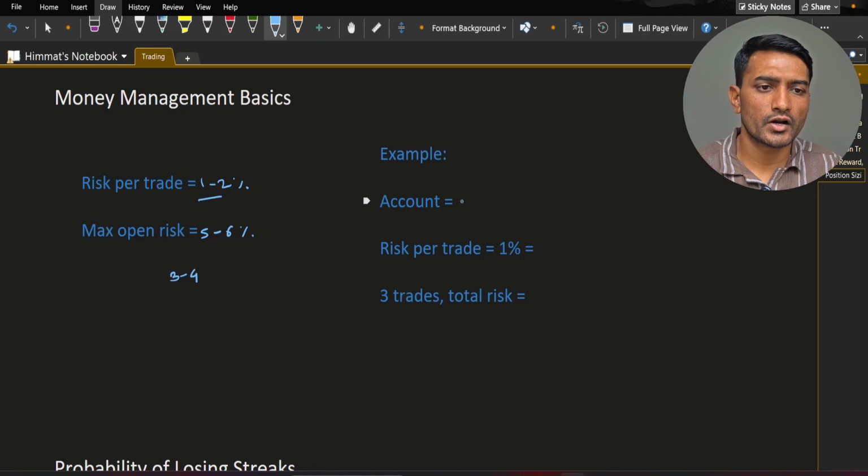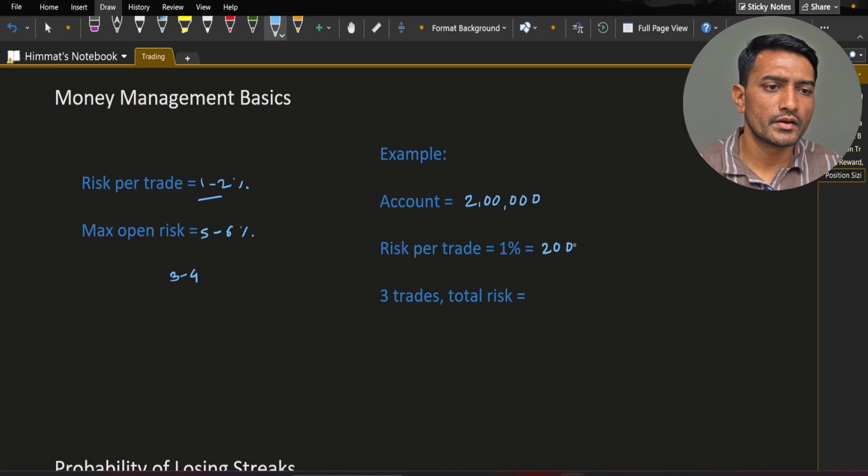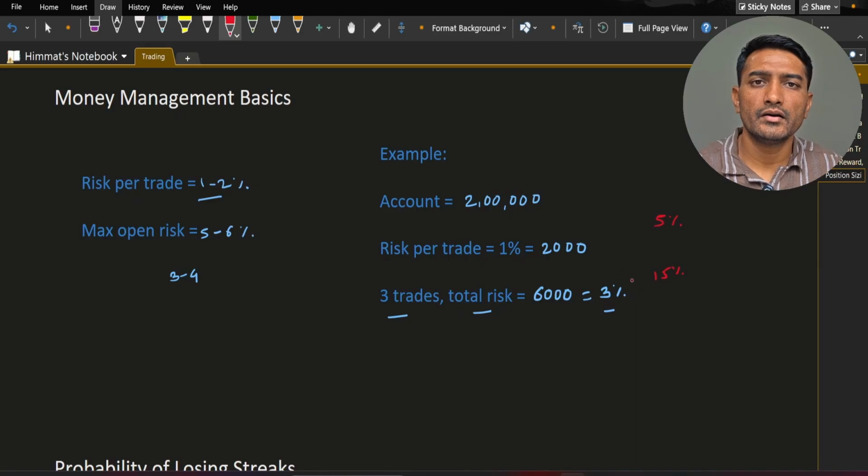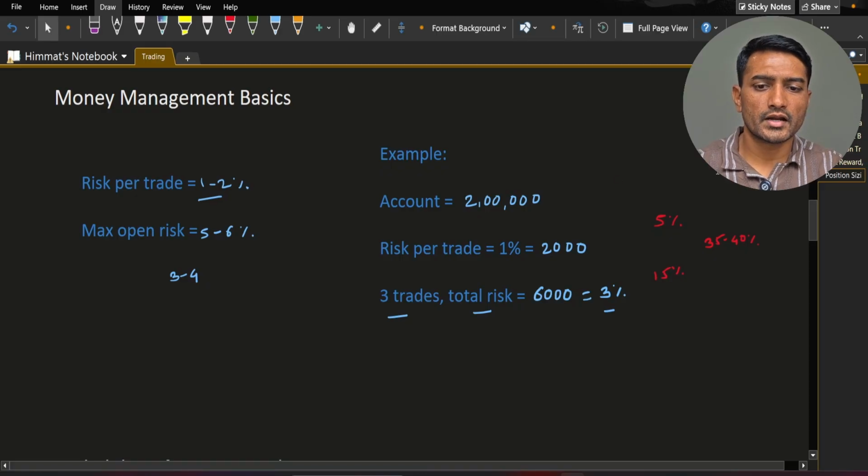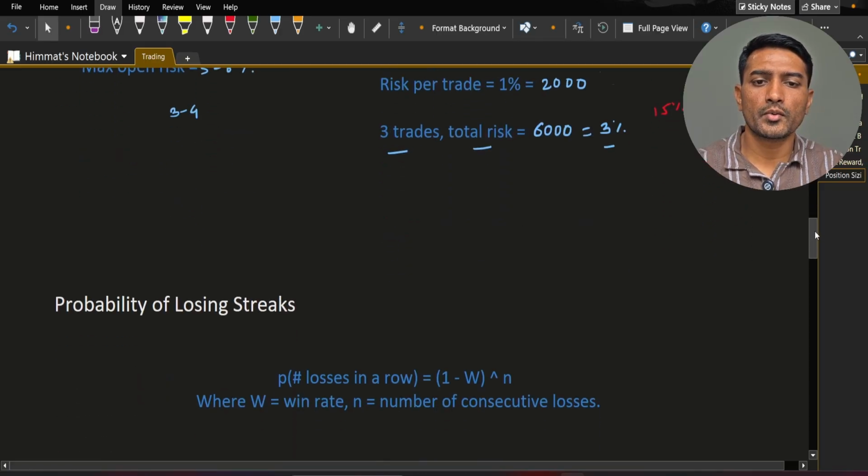Here is an example. If your account size is 2 lakh, your risk per trade is 1%, which means 2000. So with 3 trades at a time, your total risk will be 6000, which means 3% of your account size, which is okay. If you risk 5% per trade and have 3 trades, it will be 15%, and if there is a losing streak, then you will end up losing 35 to 40% of your capital within weeks. So let's understand what losing streaks are and what the probability of losing streaks is.